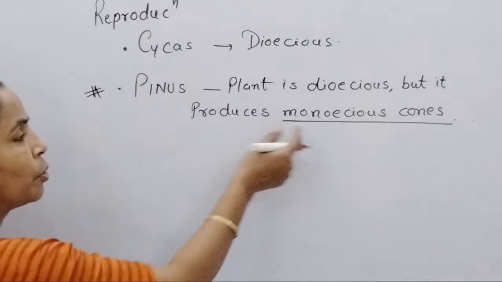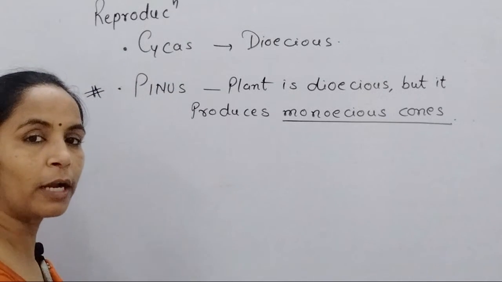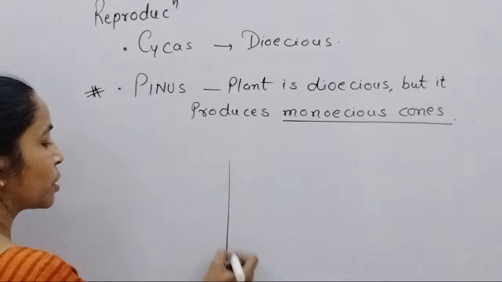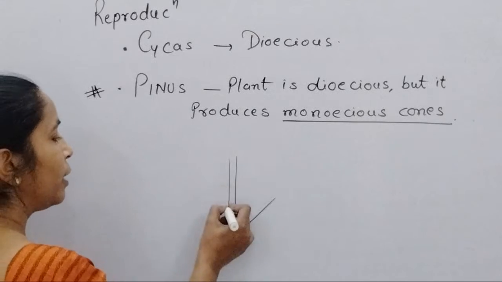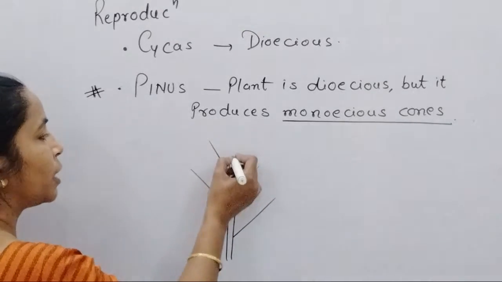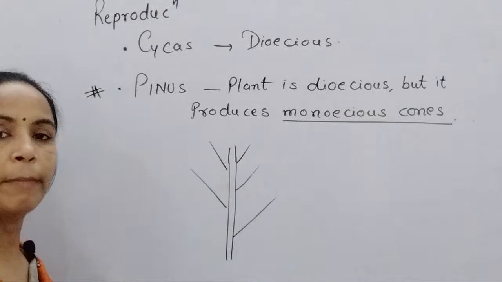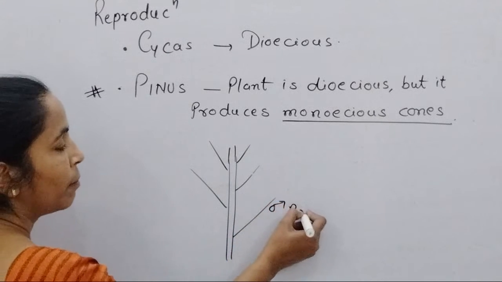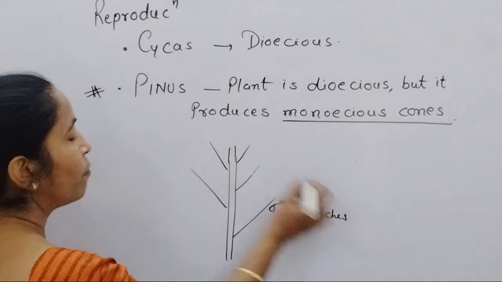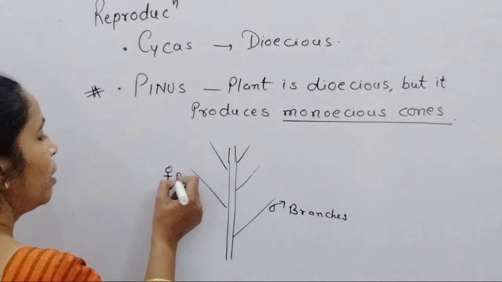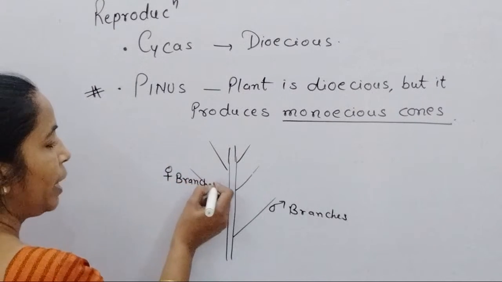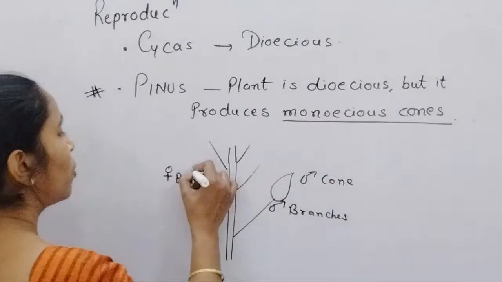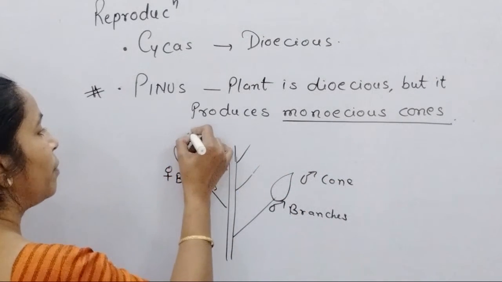Now what do we understand by a unisexual cone? That means the cone produces only a single type of spore. Suppose this is a Pinus plant and these are the different branches growing over the main stem. Some of the branches are male branches and some are female branches. The male branch only produces male cones and the female cones are developed on female branches.